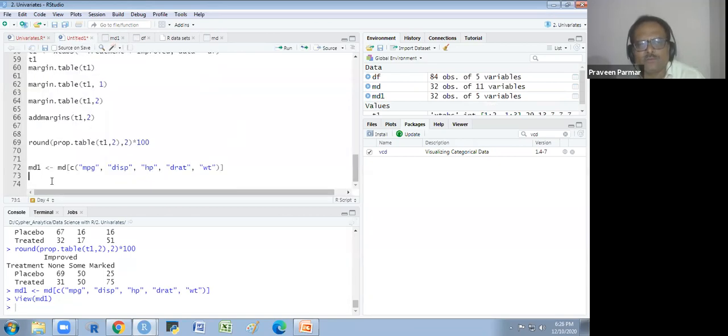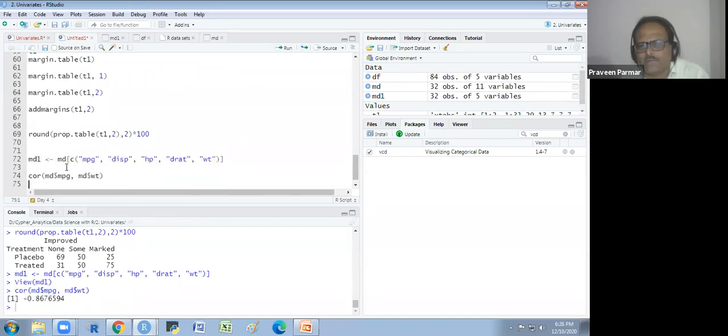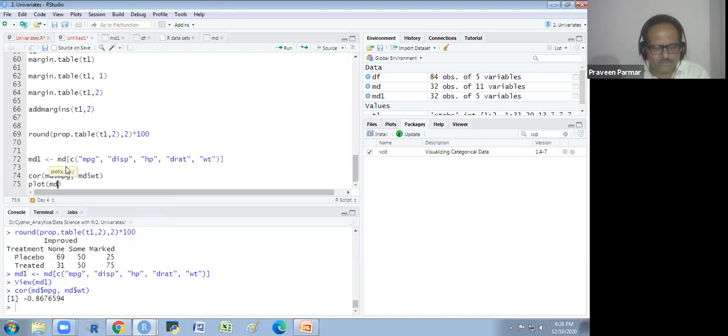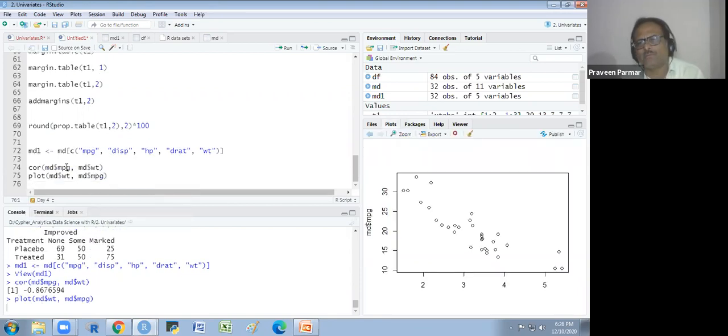And if I want to see the correlation of only two variables, that is very easy. Independently, I could see the correlation. I could use the MD also. So MD dollar mileage and MD dollar weight. I will see this correlation, a high degree negative correlation. Or I could also make the scatter plot for this. MD dollar weight, I will take on the x-axis, and on the y-axis I am taking mileage, and I will show you that plot.